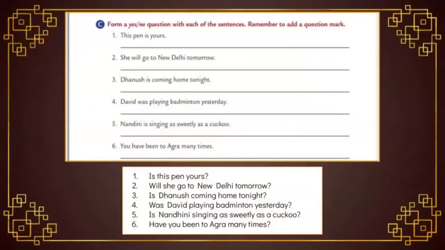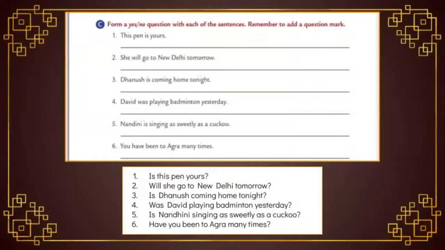Let's move to the third one. Dhanush is coming home tonight. So students, what do we have to do now? Yes, move the verb before the subject. Is Dhanush coming home tonight? Question mark. The first letter should be in capital. And the fourth one, David was playing badminton yesterday. What is the answer? Yes, was David playing badminton yesterday? Put a question mark.